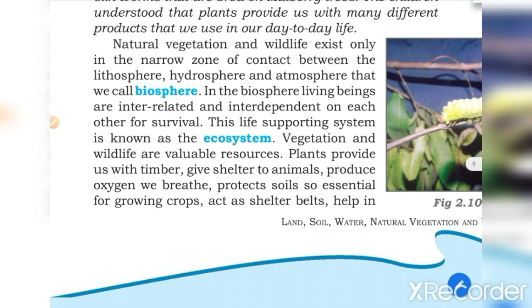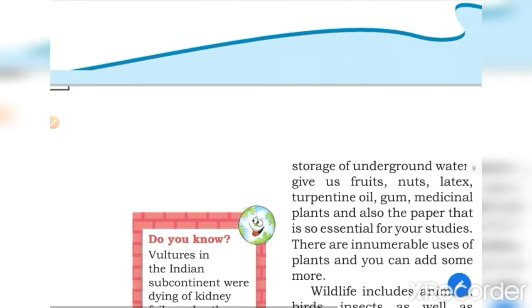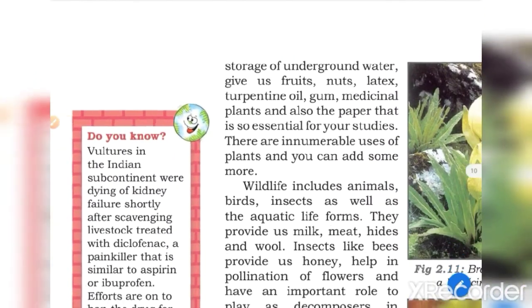Vegetation and wildlife are valuable resources. Plants provide us so many things. If we make a list, we can fill pages and pages with the useful products from plants. It protects soil. In the previous sections you also learned that afforestation is most important to protect soil and water. Both are important for growing crops. Natural vegetation acts as a shelter belt and helps in the storage of underground water.